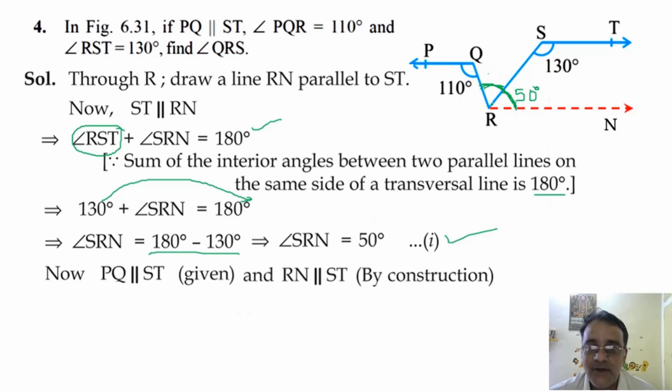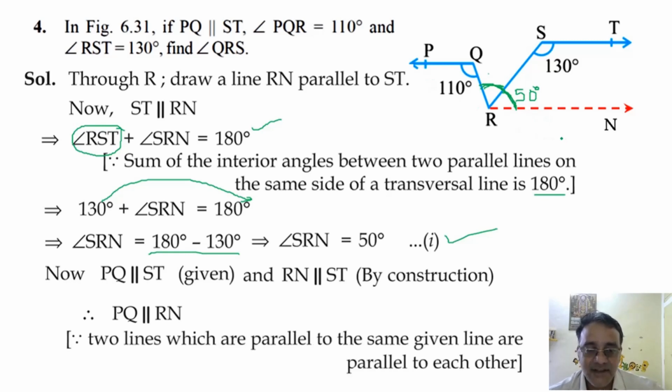So now PQ is parallel to ST, but PQ is parallel to RN is not given. That we have to show. PQ is parallel to ST and ST is parallel to RN. And we know that lines parallel to the same line are parallel to each other. So therefore PQ is parallel to RN, because two lines which are parallel to the same given line are parallel to each other. Now we can use that alternate angle what we discussed just now.